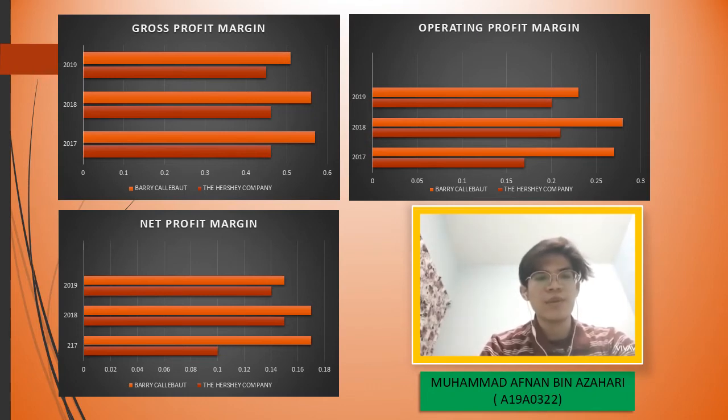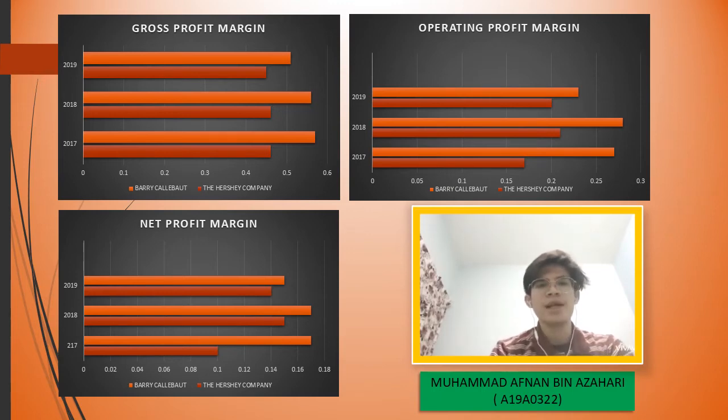Okay, for the net profit margin for the HERSHEY company, 2017 is 0.1, 2018 0.15, and 2019 is 0.14. For Barry Callebaut net profit margin, 2017 is 0.17, 2018 is 0.17, and decreased to 0.15 in 2019. However, a higher net profit margin indicates more profitable companies that have better control over the cost.